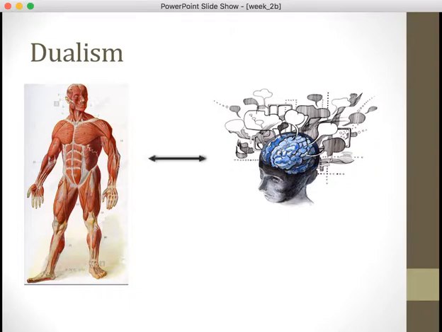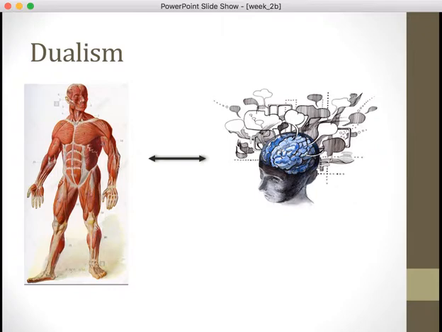And one of the issues that we have to deal with in this view is how these two substances interact. So how we manage to say our thoughts can control our body when the mental substance really doesn't have any physical properties, and vice versa. How can something that when it affects our body ends up changing our mind or causing us to feel pain, getting excited, something tastes good? Those type of questions are what dualism has to deal with. But it's still the fundamental theory that most people start with.